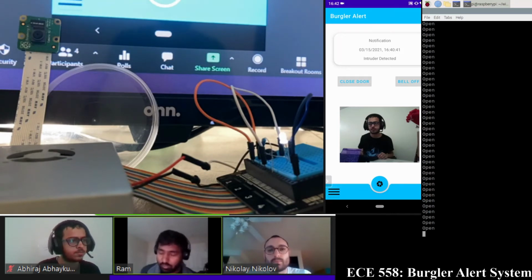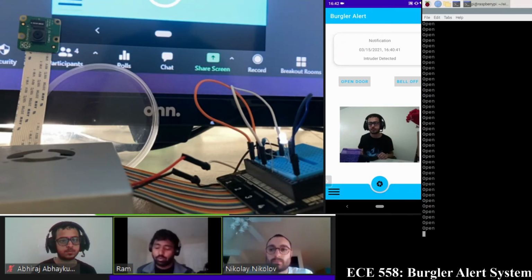So now the user has two options. If he knows the person in the photo, he can open the door, or he can close the door. This is a toggle button with which the user can open or close the door. Once the button is pressed, it updates the Firebase server, and that will be processed by the backend, which will be explained by Nico following me. And again, the user has the option to ring a bell or turn it off. So this is a brief overview of the app. Over to you, Nico. He will continue with the backend process, which is acting in the Firebase.